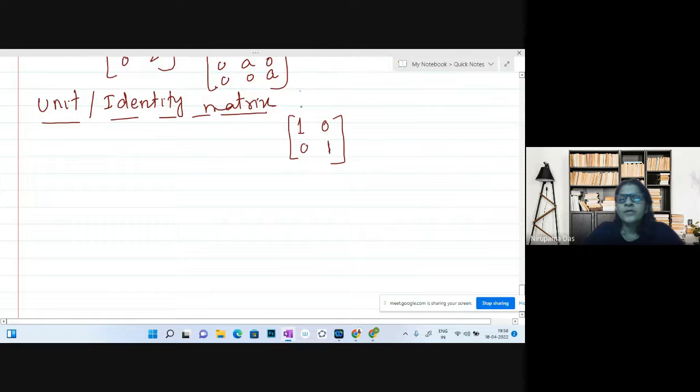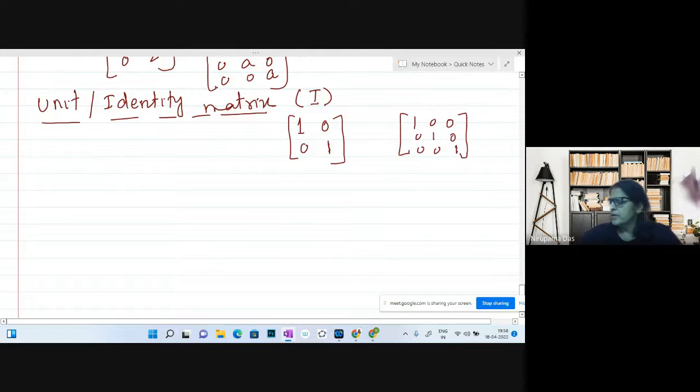So we denote it by I. I stands for identity matrix. Here 1, 0, 0, 0, 1, 0, 0, 0, 1. Here we have identity matrix of order 2 and identity matrix of order 3. We will restrict ourselves up to order 3 by 3. This is I equal to this, I equal to this.